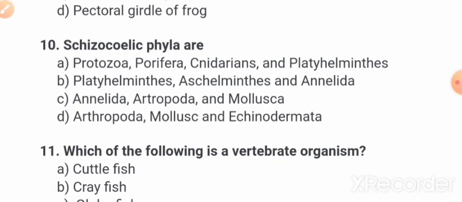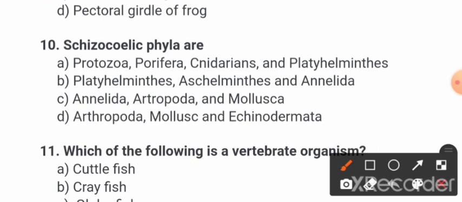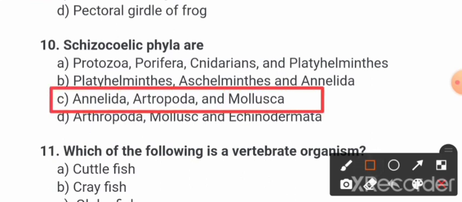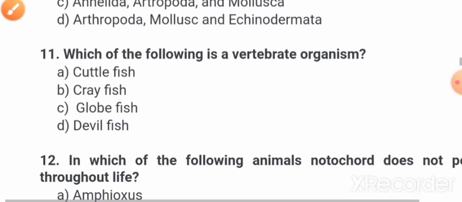Now next question friends, question number 10: The schizocoelic phyla are. So option C is the correct answer, that is Annelida, Arthropoda, and Mollusca should be the correct answer.